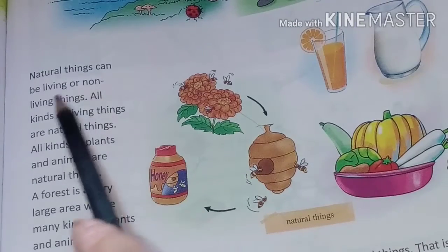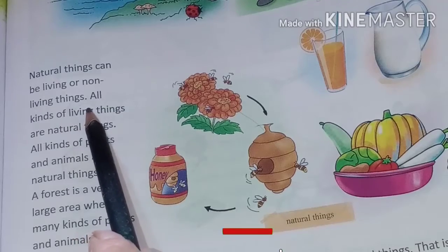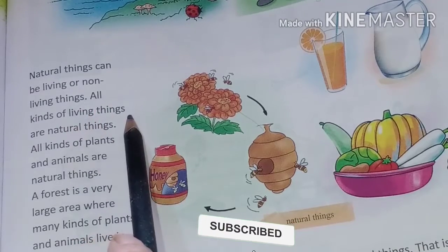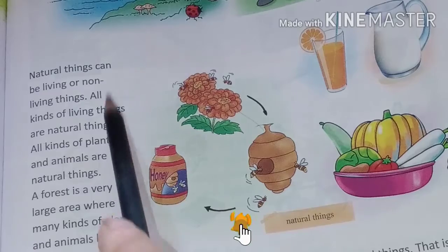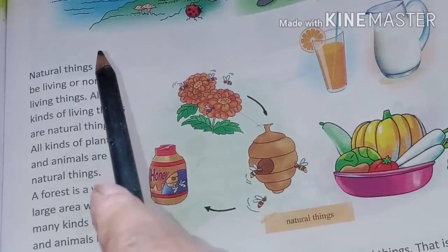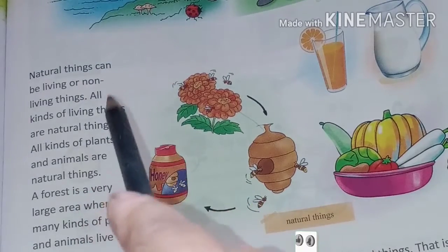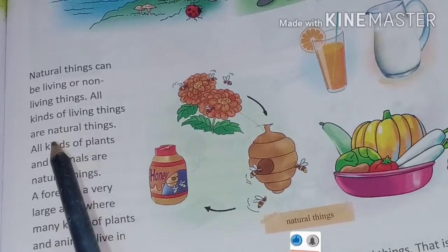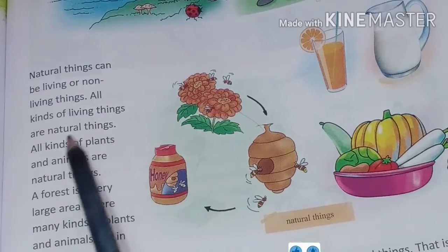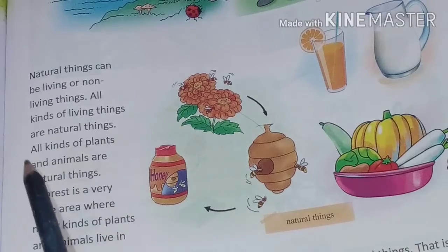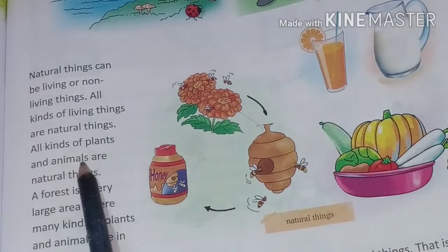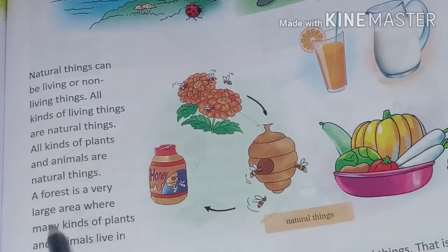Natural things can be living or non-living things. All kinds of living things are natural things. All kinds of plants and animals are natural things. A forest is a very large area where many kinds of plants and animals live in nature.